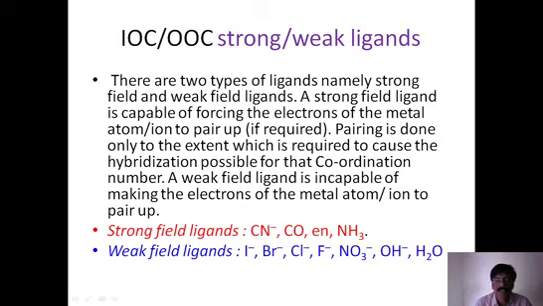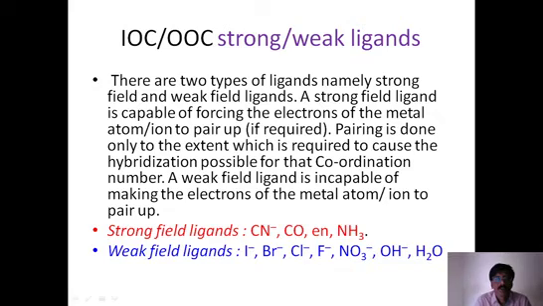So we can simply understand that strong field ligands, if single electrons are available, force all single electrons to pair. They are called strong field ligands. Weak field ligands do not force electrons to pair up. Pairing of the electrons you already know: that means two electrons are filled in the orbital. So that is the effect of strong field and weak field ligands.